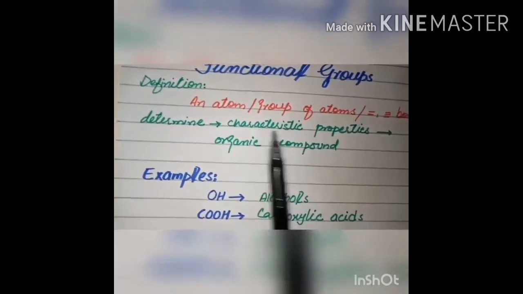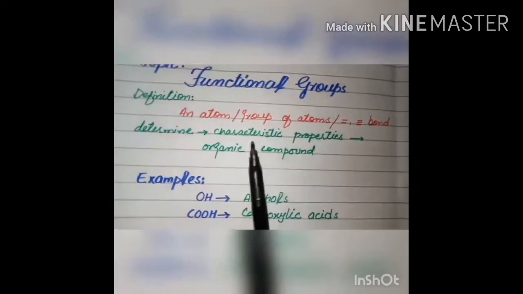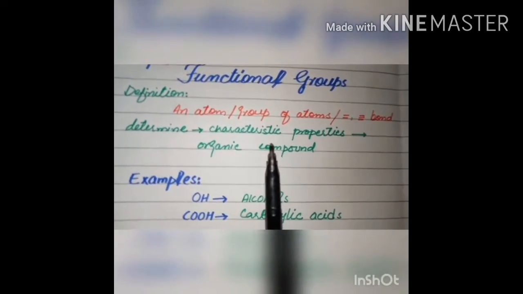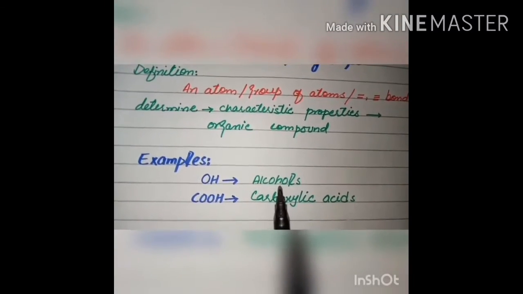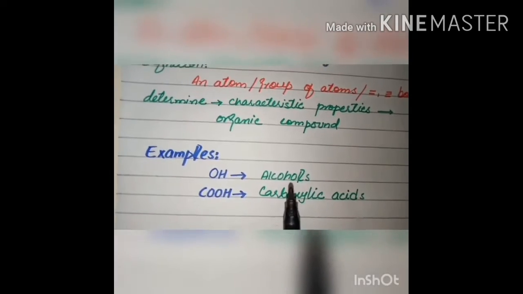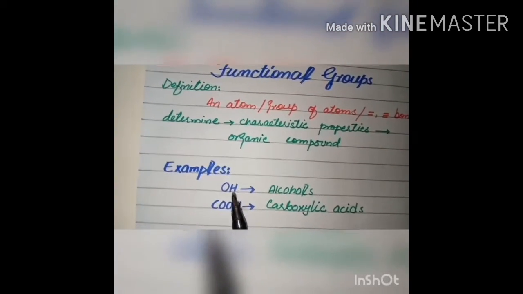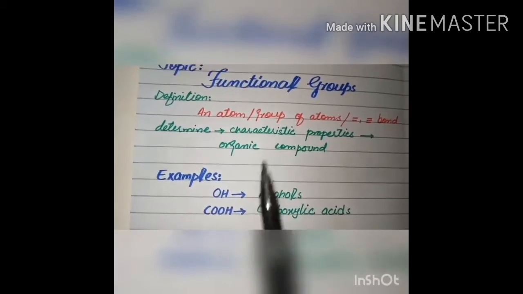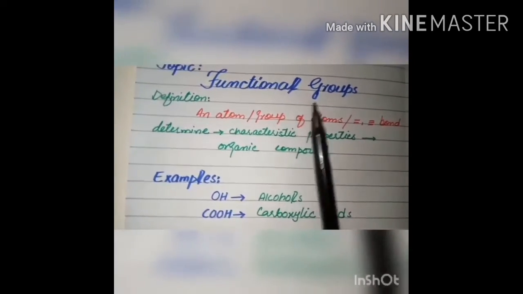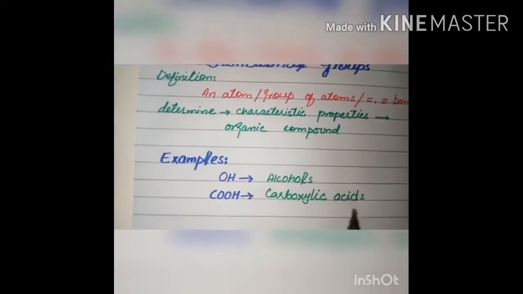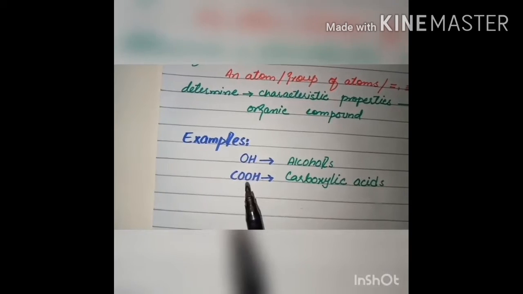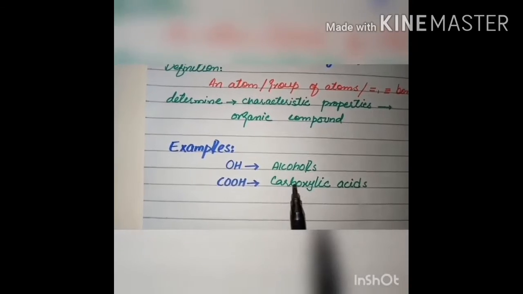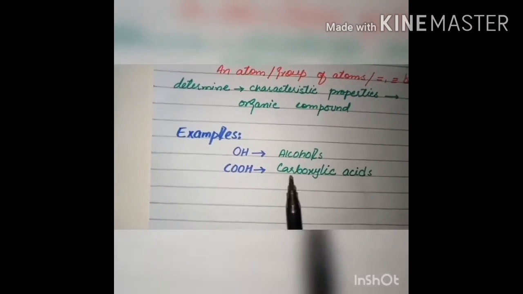Now, what is meant by the characteristic properties? Characteristic properties means the chemical properties or the specific properties. For example, all the alcohols show similar characteristic properties, and that is because of the presence of which group? OH. So this OH group, which determines the characteristic properties of alcohols, is called the functional group. Same for carboxylic acids. All the carboxylic acids contain the functional group COOH, and all of them have specific properties because of the presence of this COOH group.